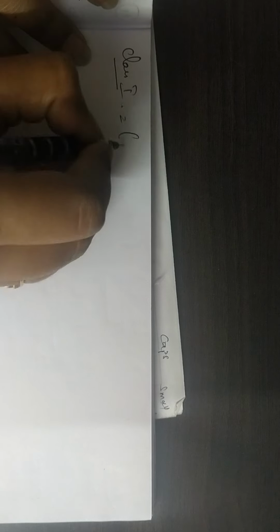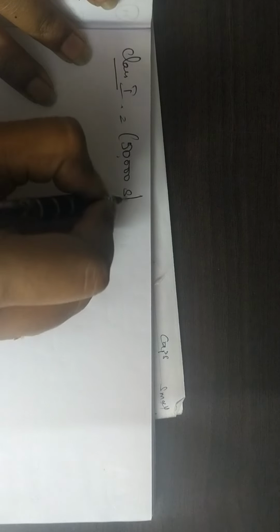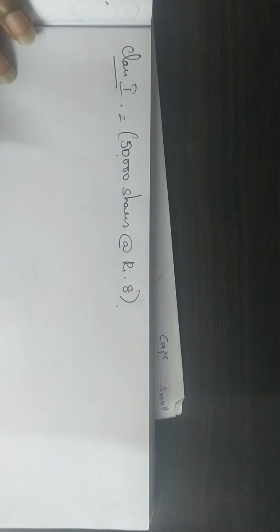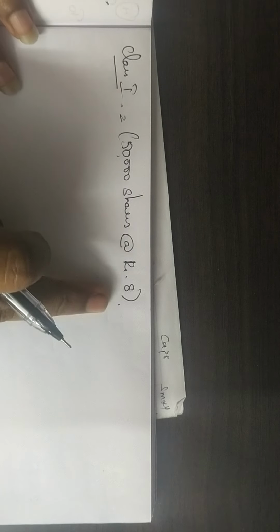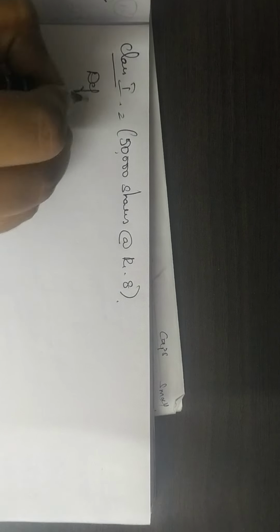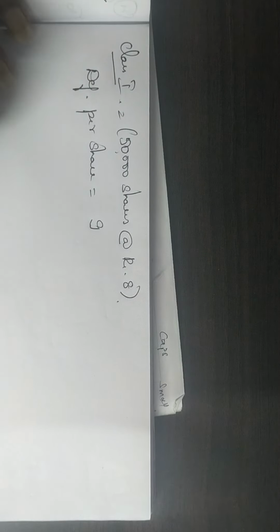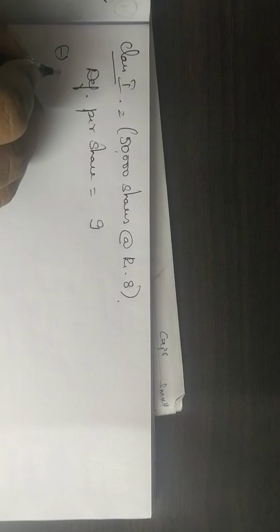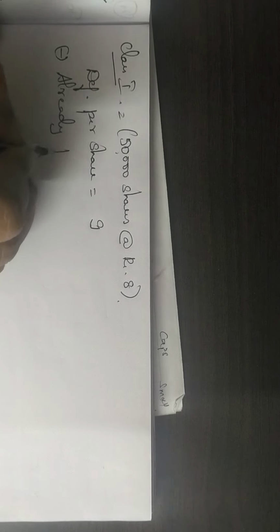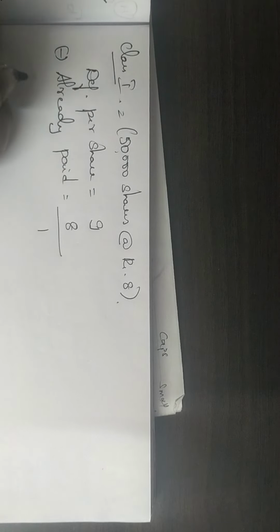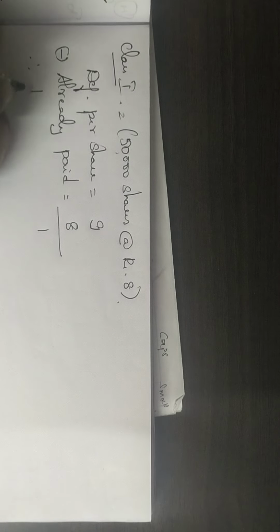So how will you do the further calculation? First, I will do for class 1 and then I will do for class 2. So I am writing here as class 1 equity shares who have how many shares? It is only 50,000 shares and they have paid only 8 rupees. Okay, remember that is class 1. 50,000 shares at rupees 8. So how much is the deficiency per share that we have calculated? Deficiency per share is 9 rupees minus the amount that they have already paid. Already paid is 8 rupees. So 9 minus 8 is 1.